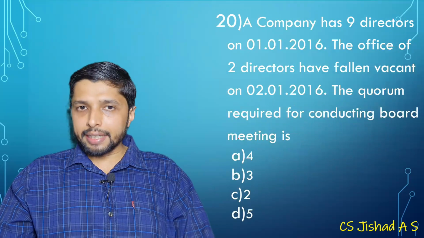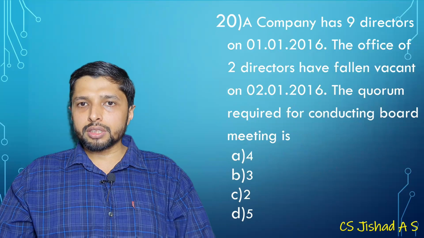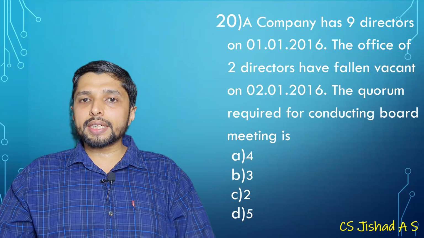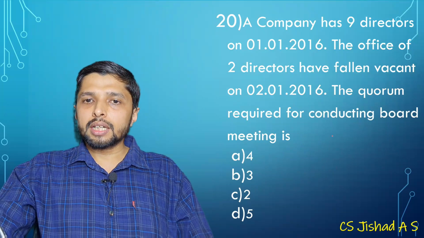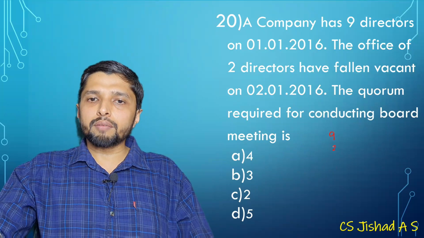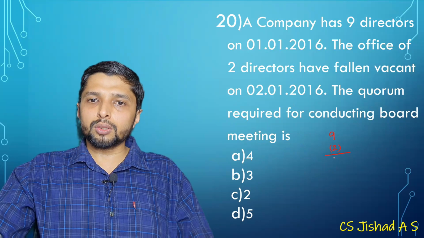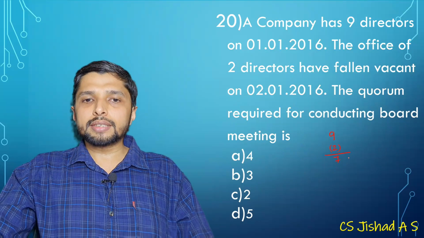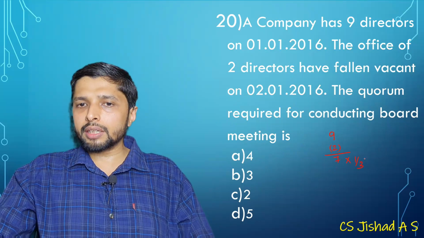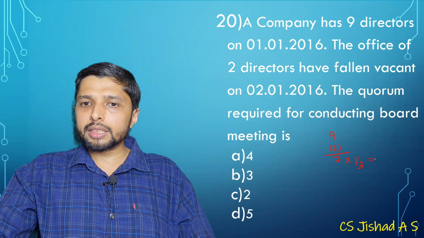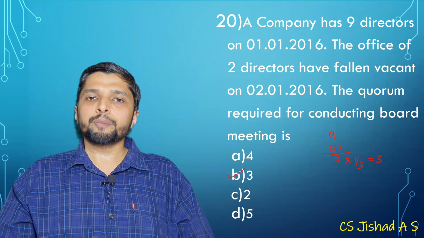A company has 9 directors on 1/1/2016. The office of 2 directors have fallen vacant on 2/1/2016. See, 9 directors in total, vacant 2 directors. So total strength would be 7. 7 into 1/3 will be the quorum. It will be 2.3, 2 point something. So that will be 3. So the option is 3.